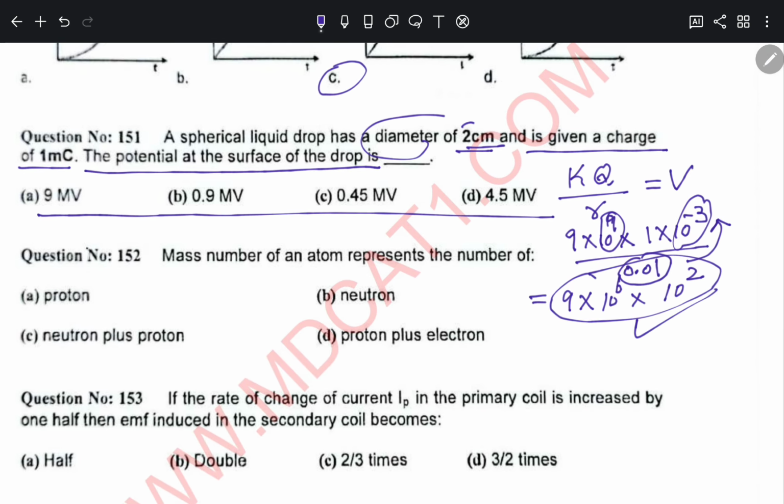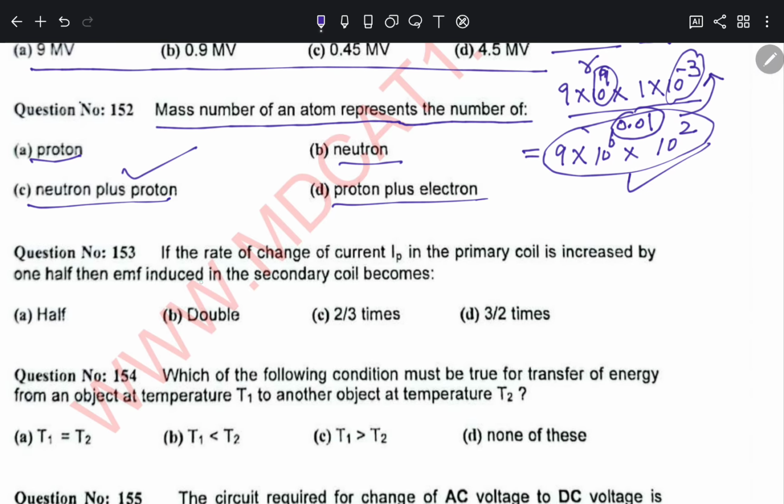The mass number of an atom represents the number of protons, neutrons, neutrons plus protons, or protons plus electrons. So that is neutrons plus protons. If the rate of change of current I_P in the primary coil is increased by 1/2, then the EMF induced in the secondary coil becomes half, double, 2/3 times, or 3/2 times.